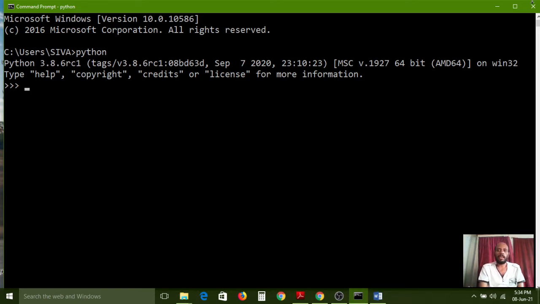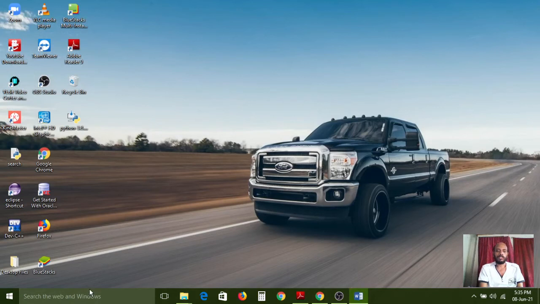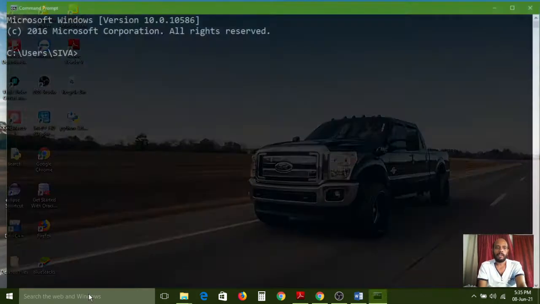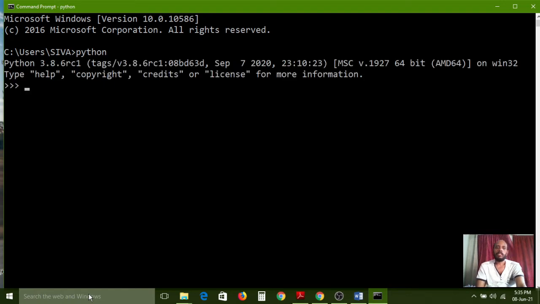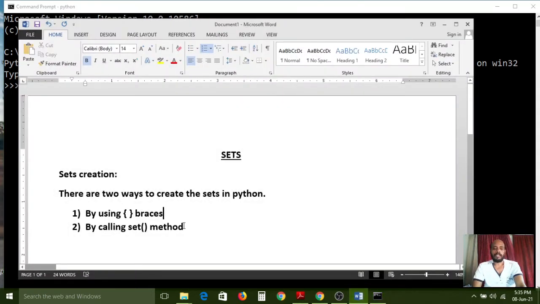So here I have opened one command prompt, and after that I would like to connect the Python shell window here. Yeah, it has connected. Now I am creating one set. Now I am creating a set by using curly braces. Here we have two ways to create it: either by using curly braces or by calling the set method.